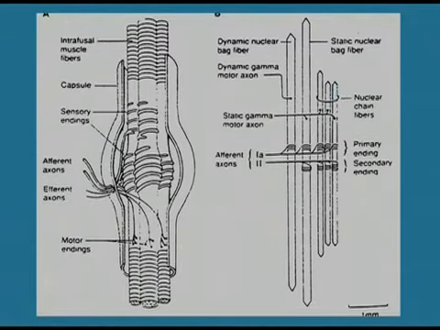This type of response is known as static response. The nuclear chain fiber, which as we have seen in the diagram is innervated by both primary and secondary nerve fibers, is mainly responsible for this type of static response.